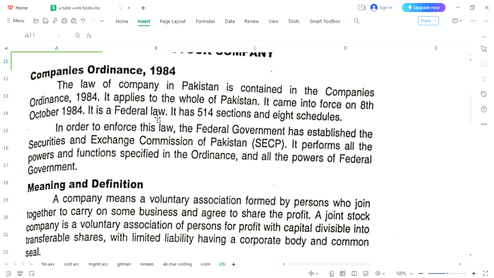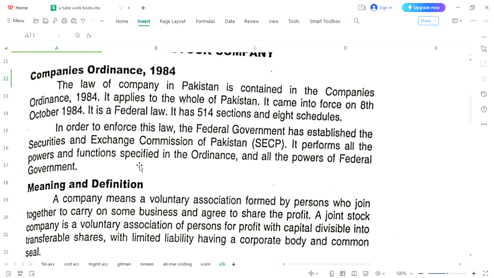At that time, he was in control of the government, and he had introduced this law. That is why it is called an ordinance. Ordinance is taken from the word order. So this was merely an order, and it was not passed through parliament. So Companies Ordinance 1984 was the law with which you can create a company.